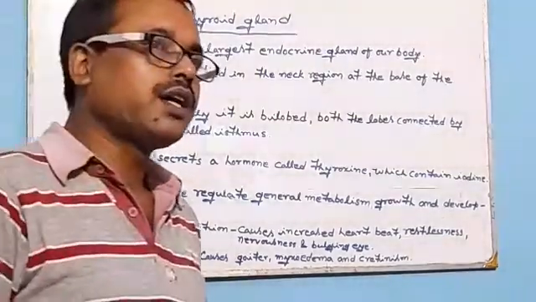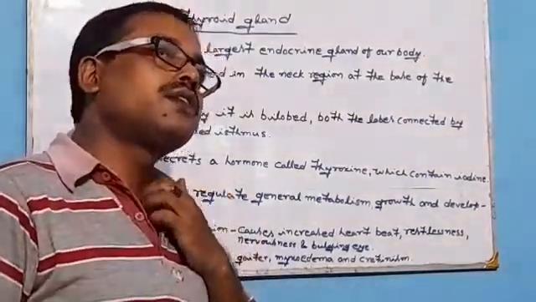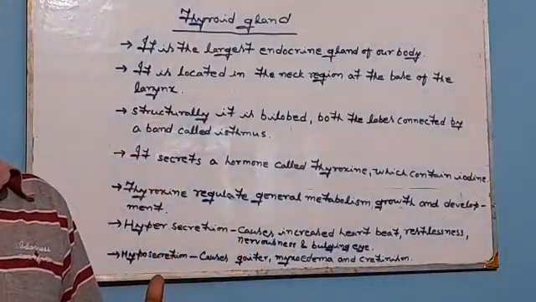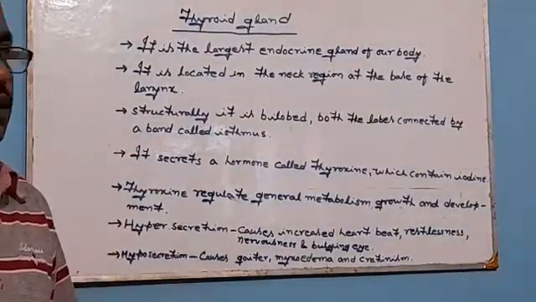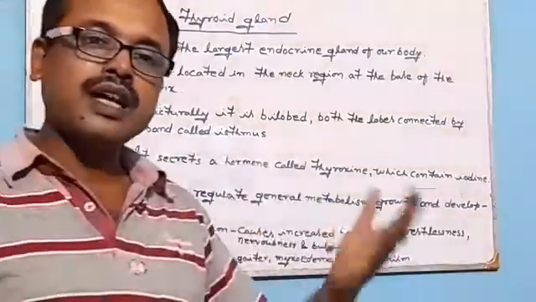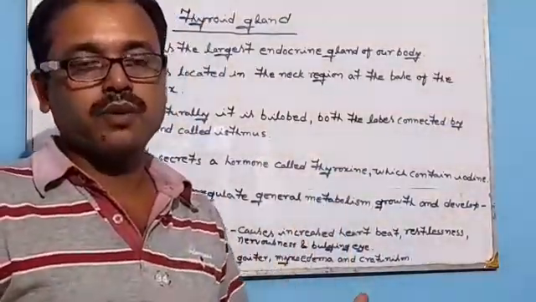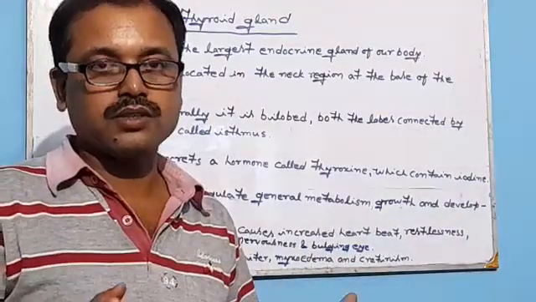As we already know, hormones are needed by our body in very small and adequate quantity. More than that and less than that quantity can cause problems or disorders in our body.